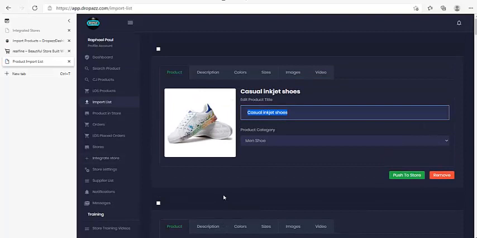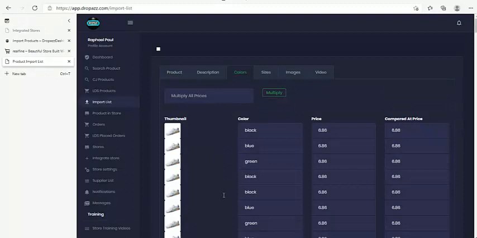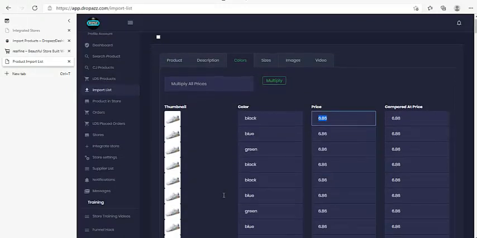So for instance, let me click color under this one. This is the price of this product, 6.86, sorry. So I can decide now to say, okay, I want to sell for around $17 or $20. I can put 2 here and hit multiply. It's going to multiply. You can see 13.77. If I put the same 2, it will multiply it again, to 27 point something. As simple as that.